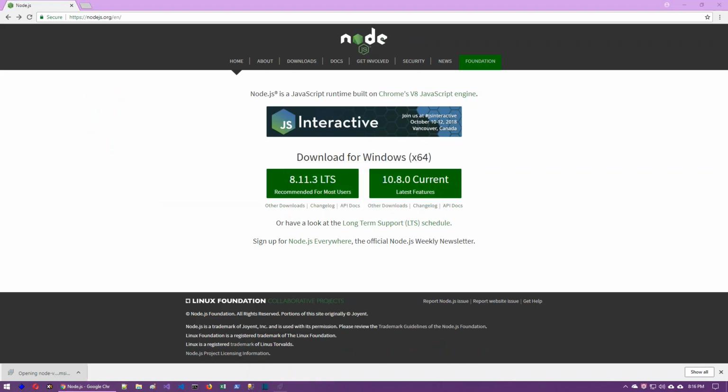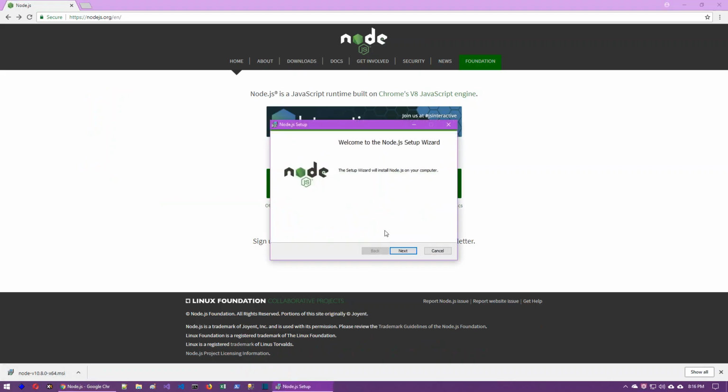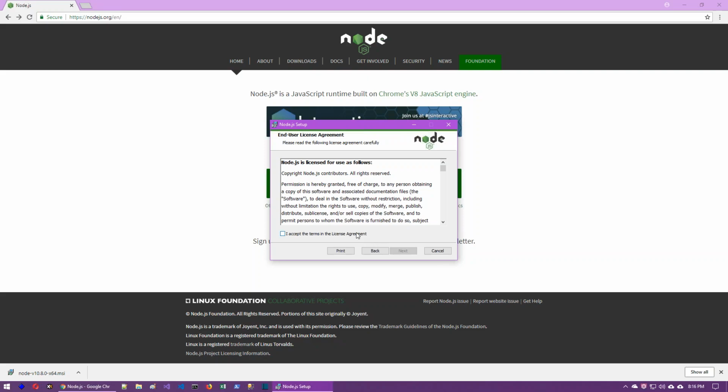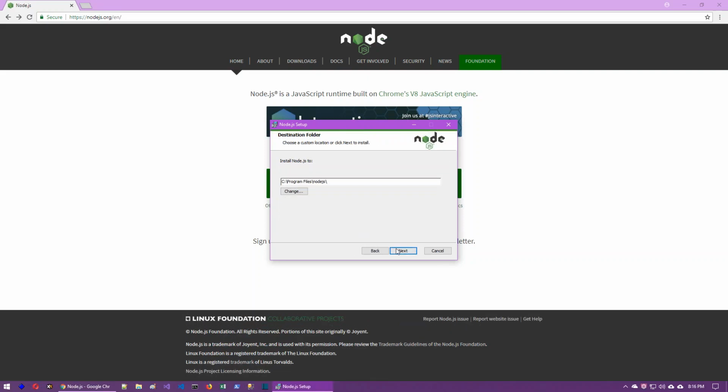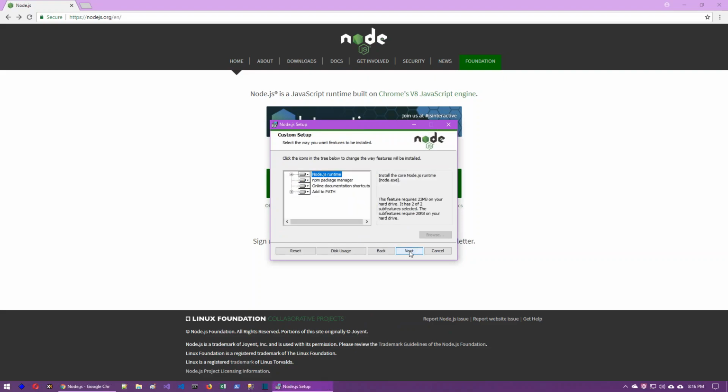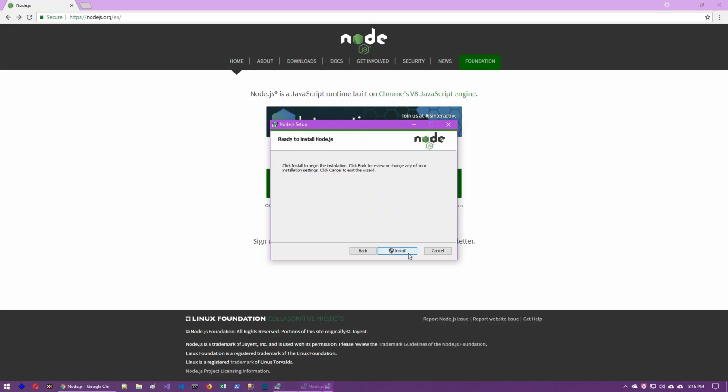Double click on the file to install and click on next. Select the checkbox I accept the terms in the license agreement. Click on next. Click on next. And then by default some options are displayed. No need to change anything. Just keep the options as they are. Click on next and click on install.